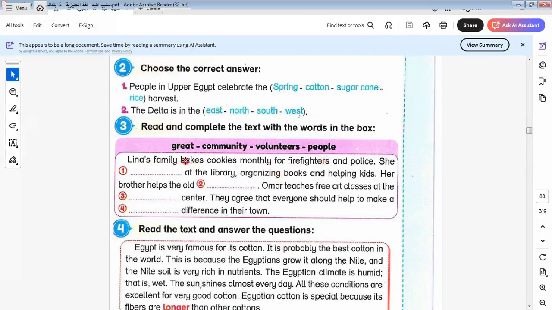Here we say Lena's family bakes cookies monthly for firefighters and police. She stays at the library, organizing. She volunteers at the library organizing books and helping kids. Her brother helps the old people. Omar teaches free art classes at the space center.